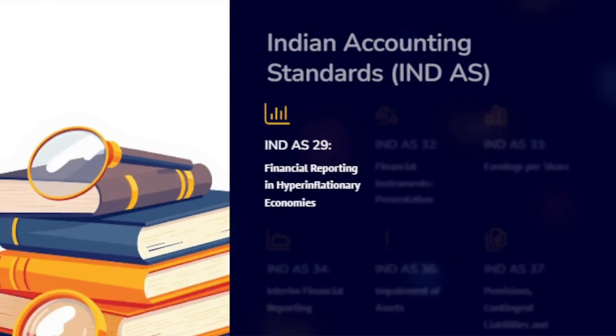IND AS 29, Financial Reporting in Hyperinflationary Economies, is applicable when an economy is experiencing hyperinflation, that is very high and typically accelerating inflation. Financial statements must be adjusted for price level changes to present a fair view. Assets, liabilities, income and expenses are restated in terms of the measuring unit current at the end of the reporting period.